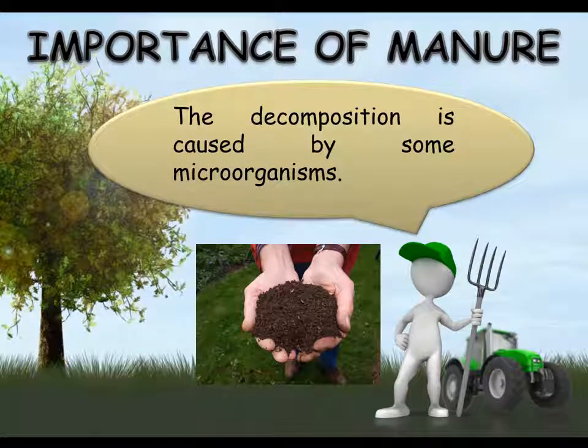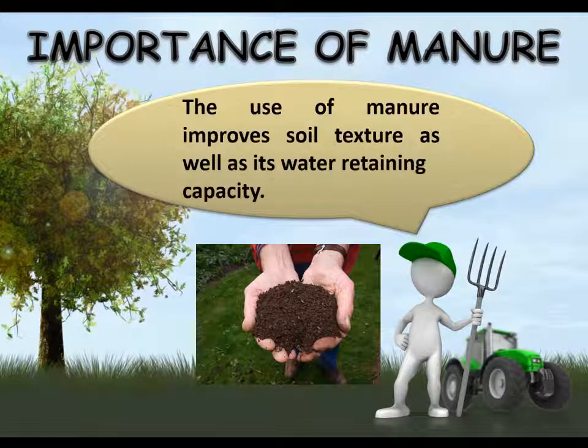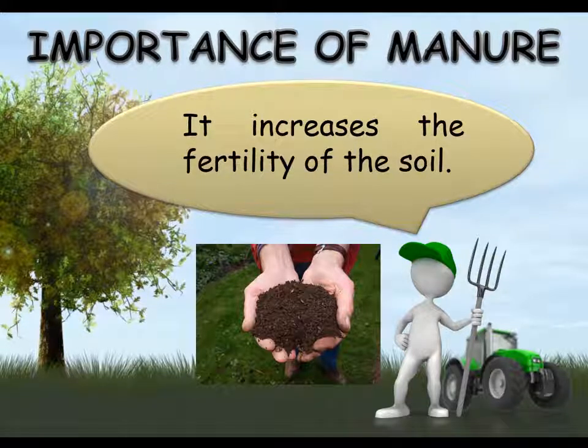The decomposition is caused by some microorganisms. The use of manure improves soil texture as well as its water retaining capacity. It increases the fertility of the soil by providing humus.